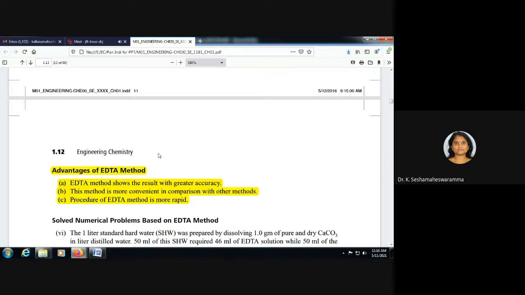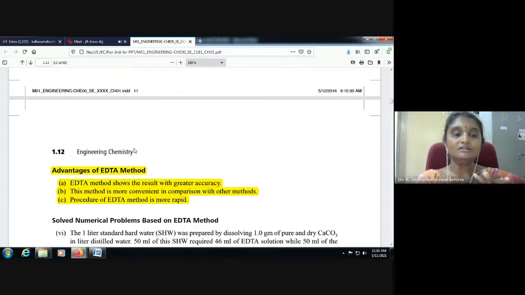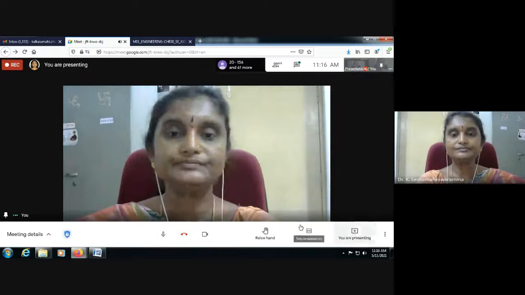What are the advantages of the EDTA method? It shows the result with greater accuracy. The method is more convenient in comparison with other methods. The procedure of the EDTA method is more rapid, and at the same time economically reasonable. These are the advantages of the EDTA method for estimation of hardness.